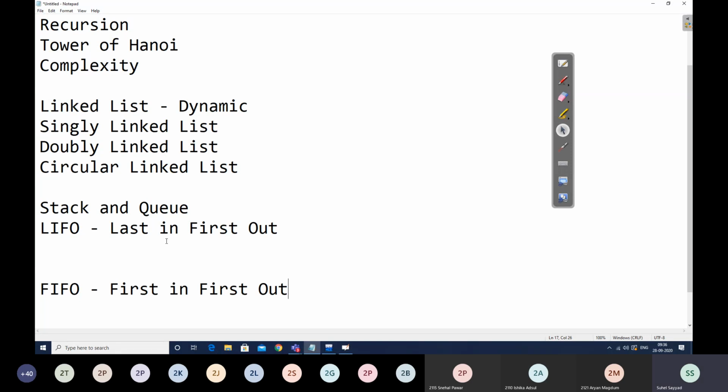Every Wednesday there will be a practical session in the afternoon for the S1 and S2 batches by me, and for the S3 and S4 batches by Khataukar sir. Whatever problem statements are allotted by me to all the batches, you have to do them, and you have to submit those programs in the given time also.